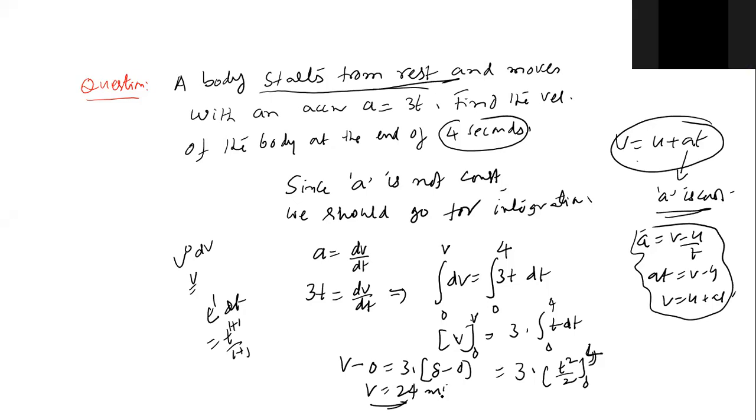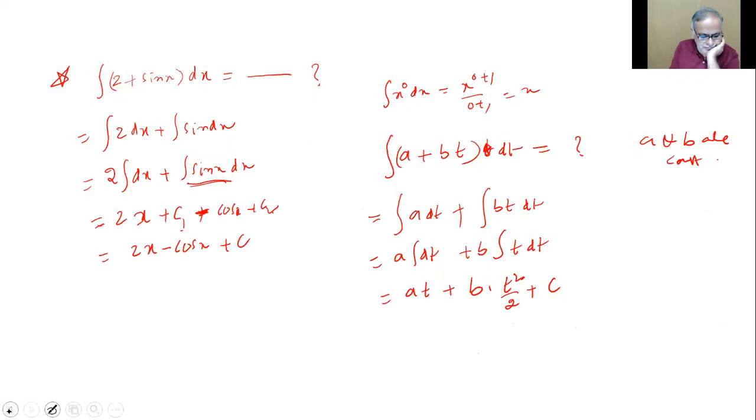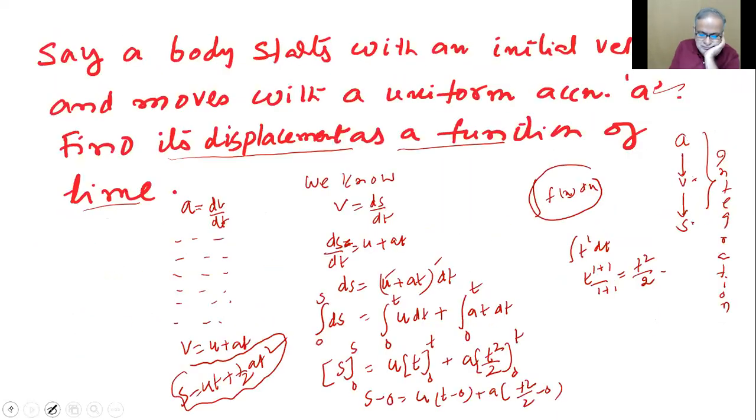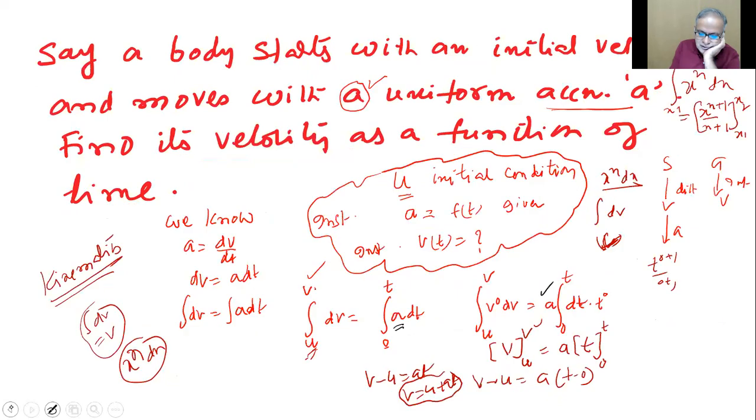From a equal to dv by dt to the last step equal to 24, we followed the same step which we applied in derivation. No, sir. Look, the total a was brought out. Here only 3 is brought out. There was no t there inside. Look, a is taken out. dt only we have, no t dt. Yes, sir.